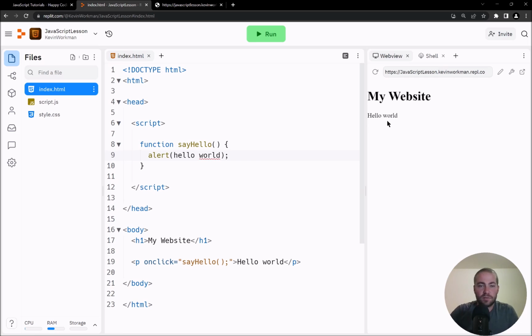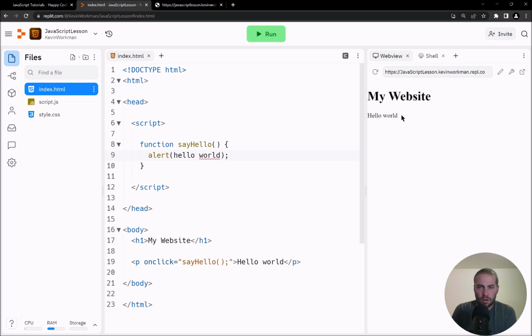This is very, very common when you are writing JavaScript, that the thing that you expected to happen just doesn't happen. There's no big obvious error message. There's no big warning. Nothing is turning bright red and flashing at you. And that's intentional. That's by design. Your browser hides error messages from you, which is nice when you are just a user navigating around the internet. You don't want to see every single error message that every single web page ever encounters.